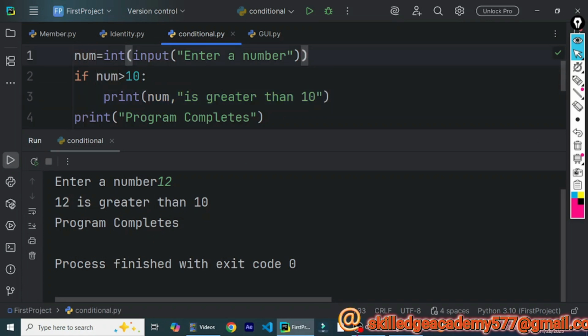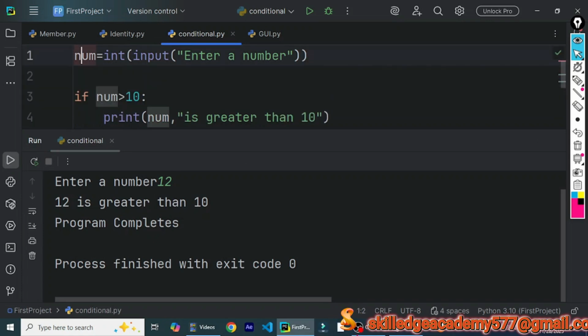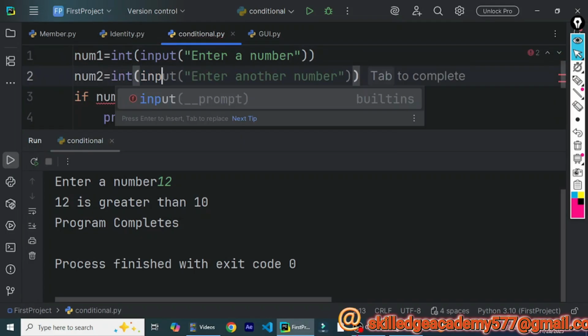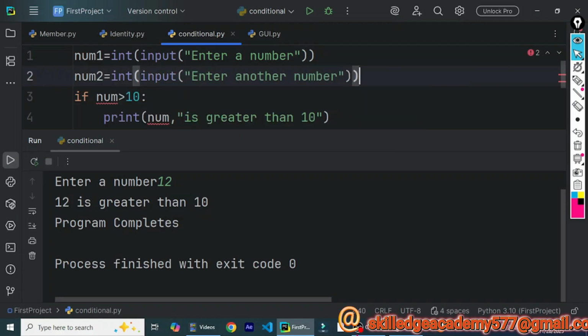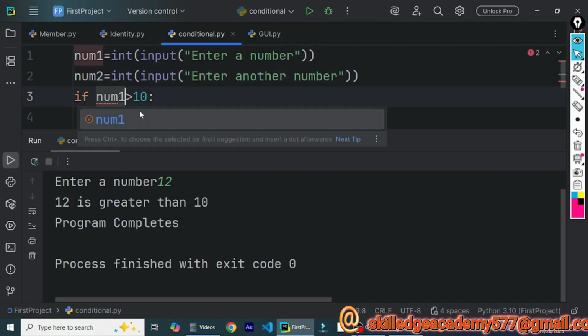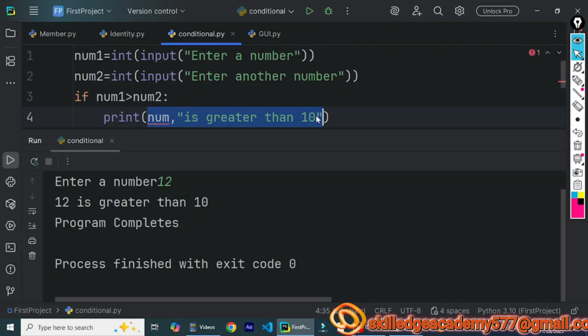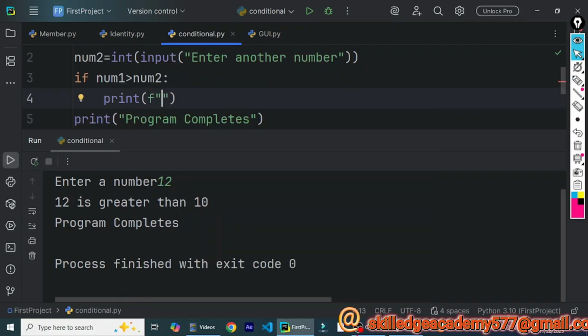Now say we have to compare two numbers, number 1 and number 2. Let's take the value for the second number also, and now we will compare whether num1 is greater than num2. If num1 is greater than num2, we will display a message stating that num1 is greater than num2.